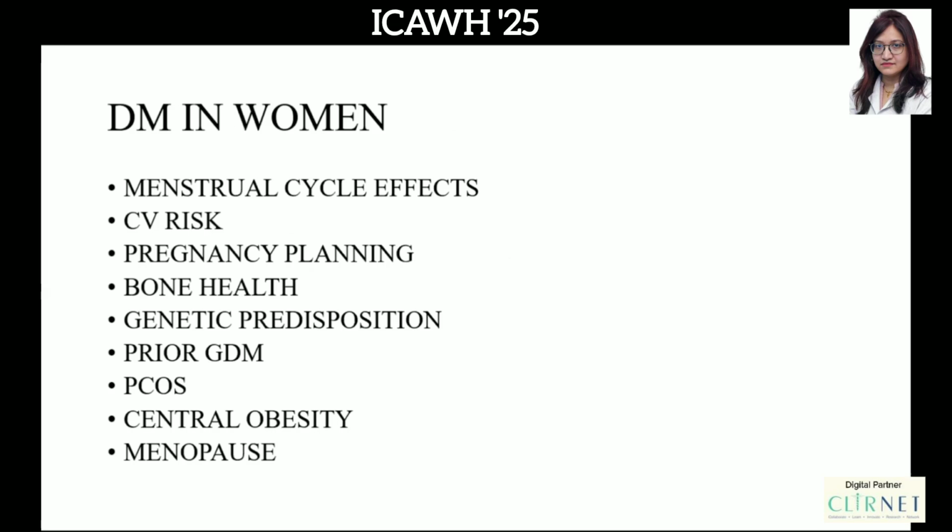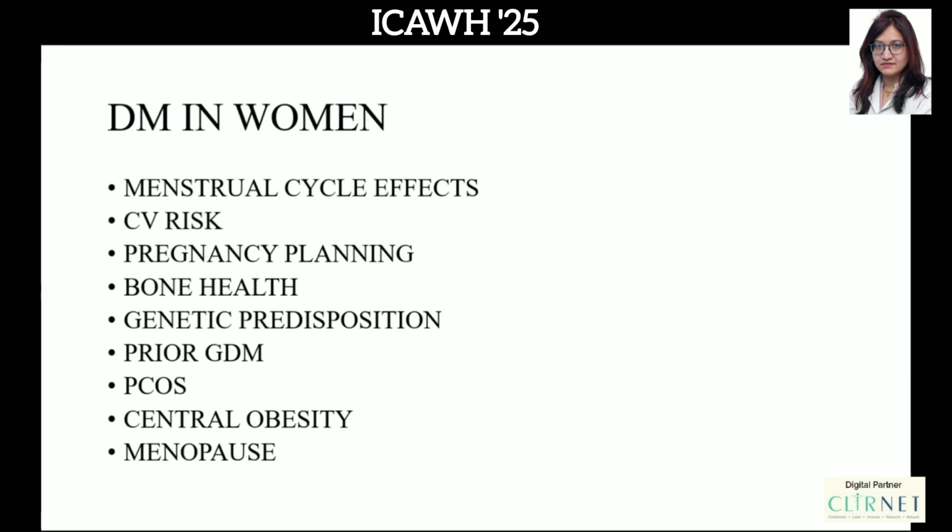Next. So here I've kept summarized the factors which might either be differing or contributing. So, the menstrual cycle. Here again we have mixed information because some studies suggest that there is a variation in glucose levels throughout the menstrual cycle, especially in the luteal phase, where due to the effect of progesterone the sugar levels might go high and be uncontrolled.